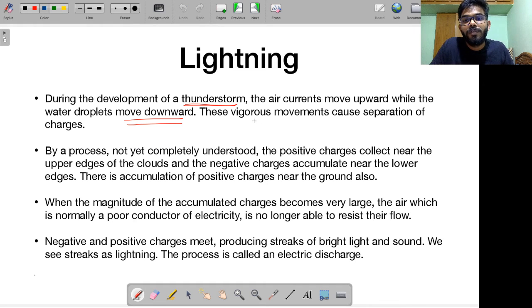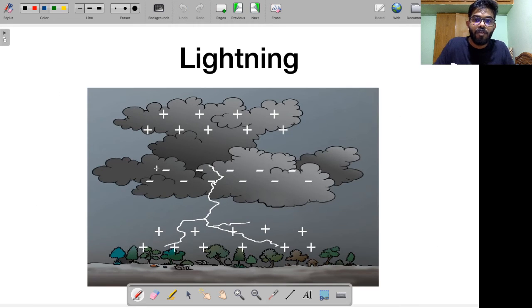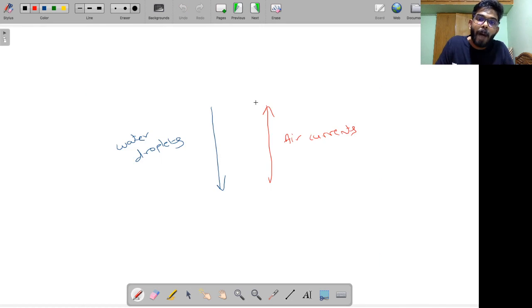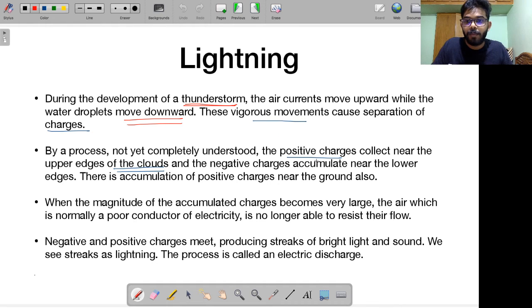So you see, this vigorous movement causes separation of charges, right? Charges get transferred from one place to the other. This is called separation of charges. By a process that is not completely understood even to this day, the positive charges start to collect near the upper edges of the clouds. Let me show you a picture. Positive charges are getting accumulated in the upper layers of the cloud. Negative charges accumulate near the lower edges.